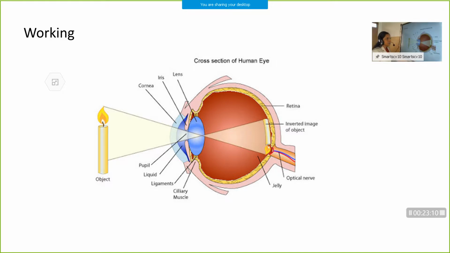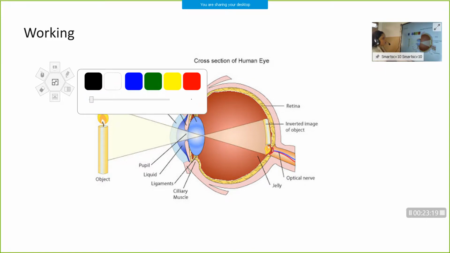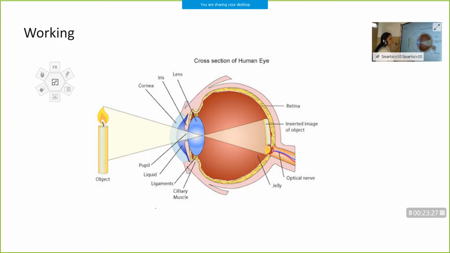So already we have learned the parts of the human eye. Suppose our object is a candle, kept in front of the eye. So how can you see an object? When the light from the object falls into our eye, an image is formed on the retina, isn't it?